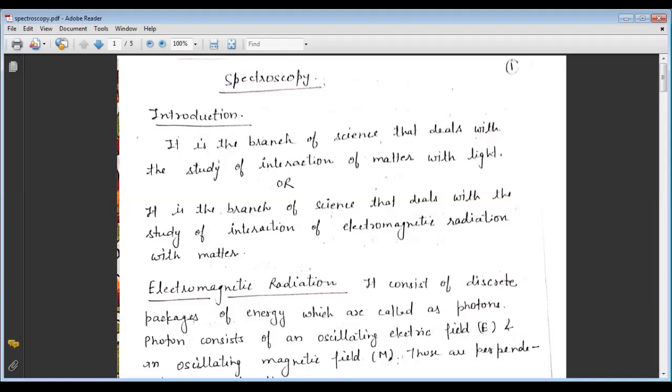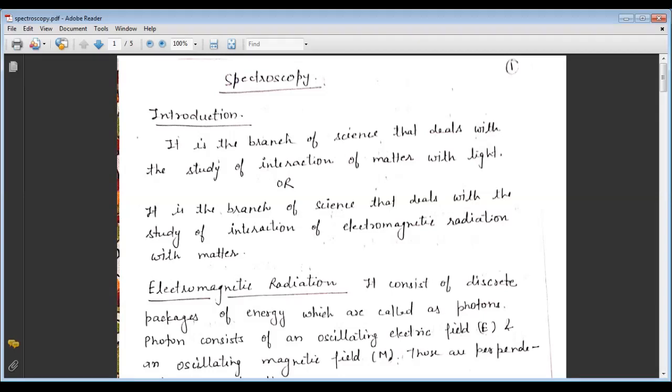Before we discuss electromagnetic radiation, one more definition: spectroscopy is the branch of science which deals with the interaction of electromagnetic radiation with matter, and the study of this interaction provides an ultimate scope to know what atoms and molecules actually are.